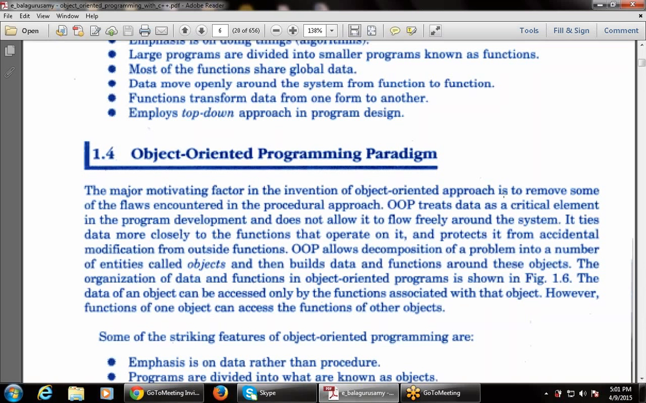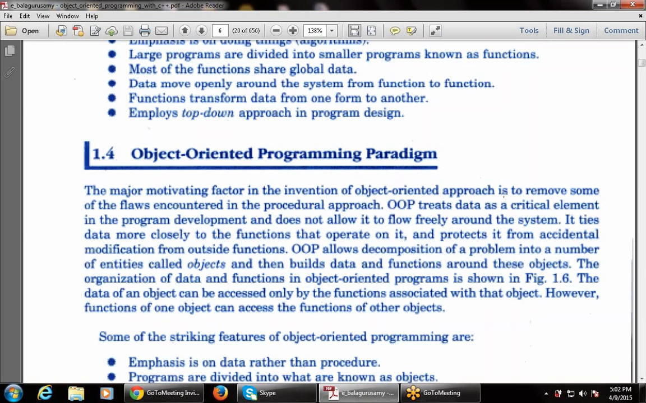However, functions of one object can access the functions of other objects. These are the two important lines. First of all, whatever the data of an object, if in one block I have declared some data and one function, the data can be accessed only by the function used in that block. That pair only is used for accessing the object. However, functions of one object can access the functions of other objects.